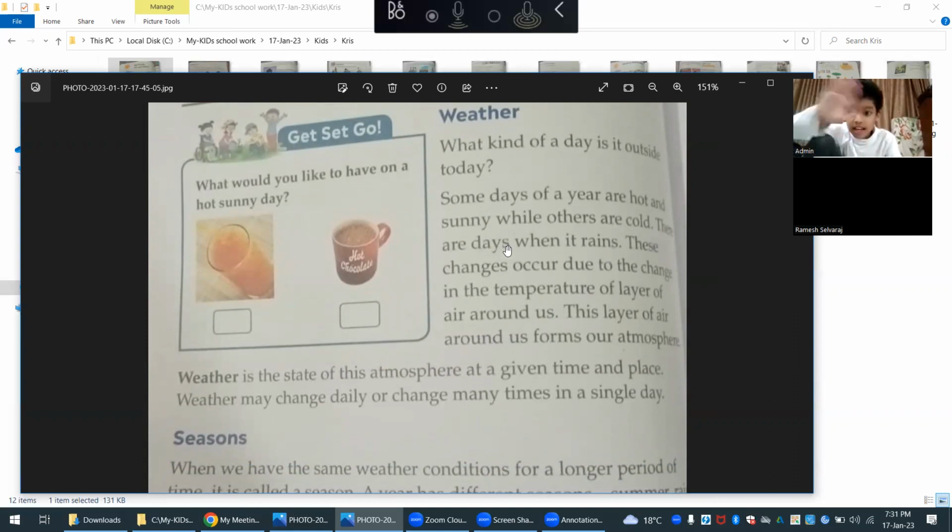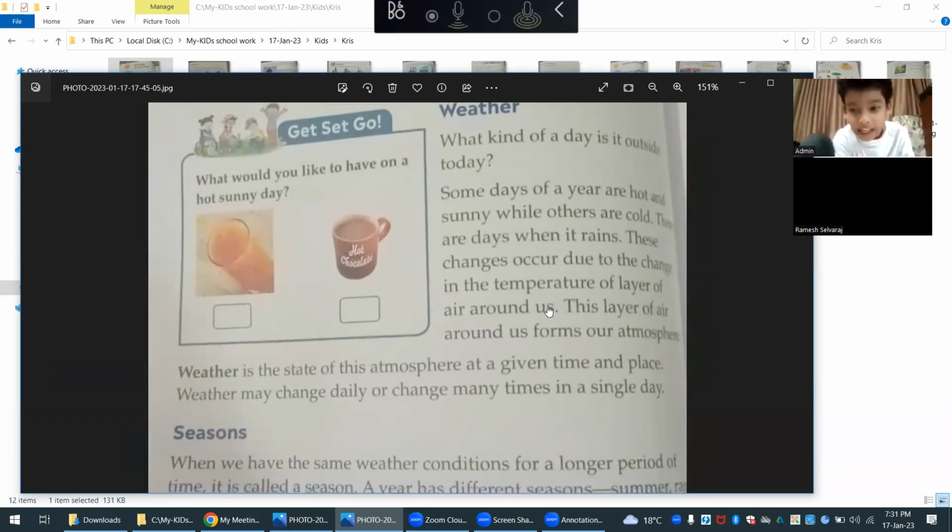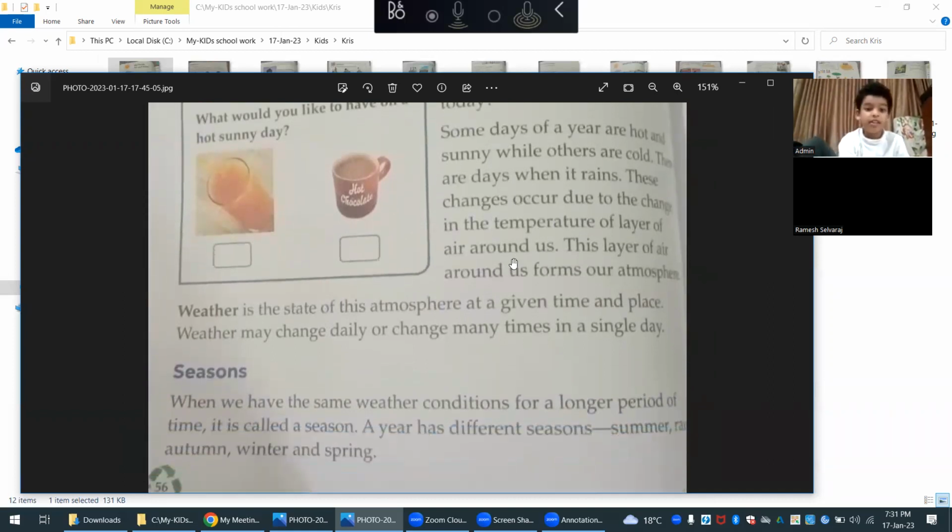There are days when it rains, Daddy, right? In summer season we can drink cold water, and in winter season we can drink hot water.